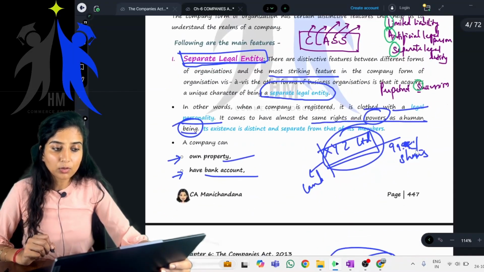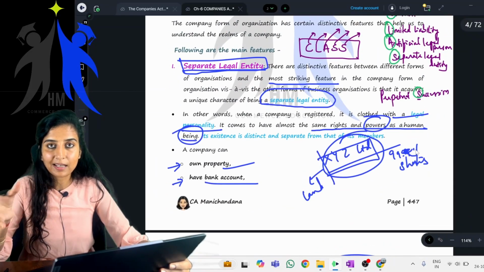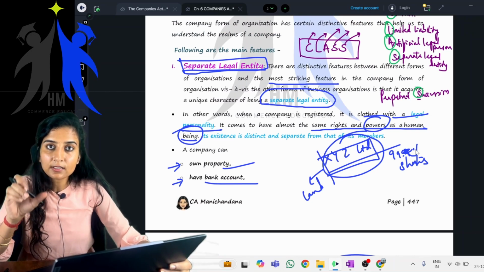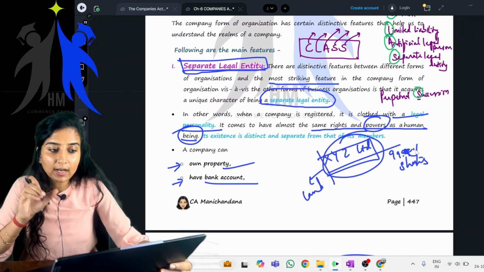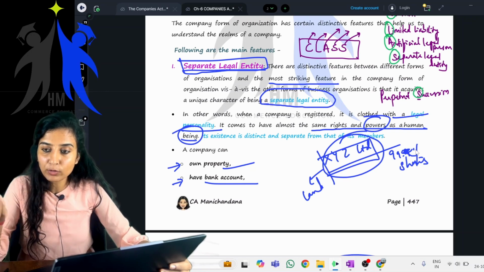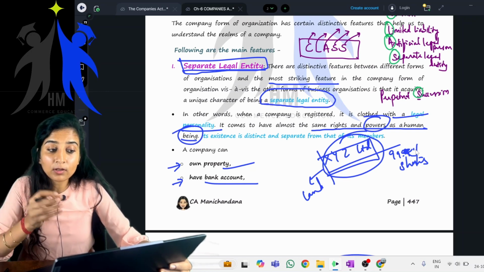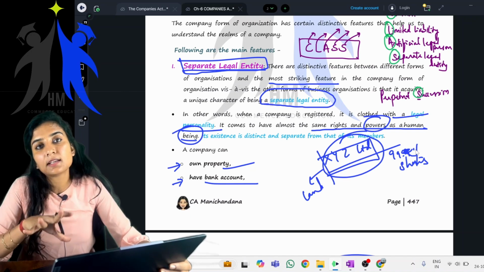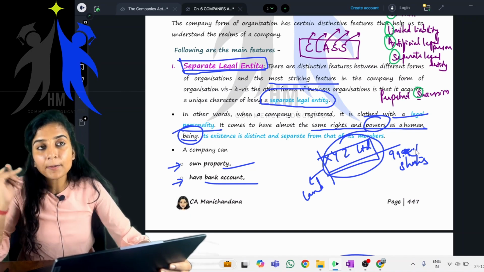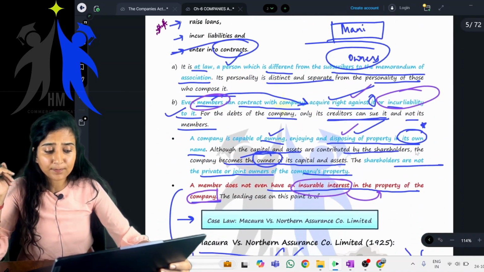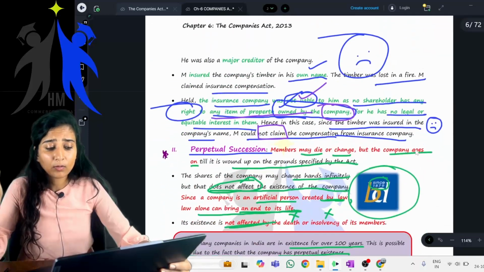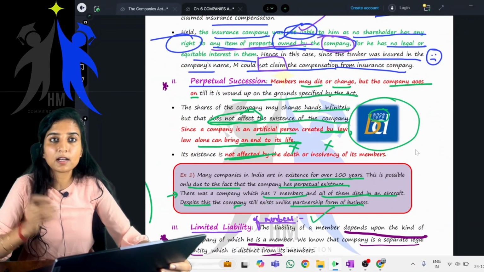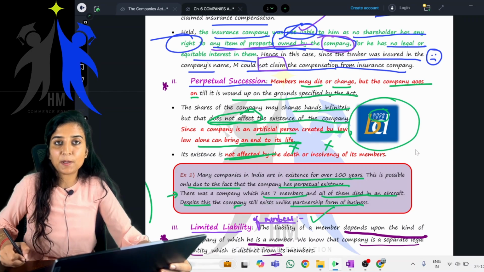You also should know what is there in that particular subheading, not just remember CLASS and forget it. If you are asked to write about separate legal entity, or any question based on it, you should always know what is there under that concept. What do you mean by perpetual succession? You should know. You just can't write "company has perpetual succession."